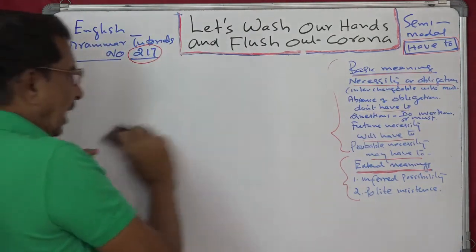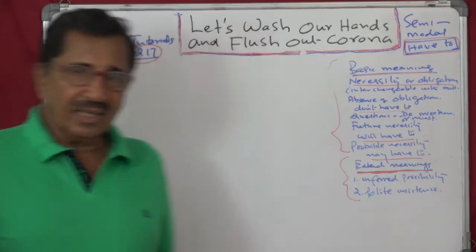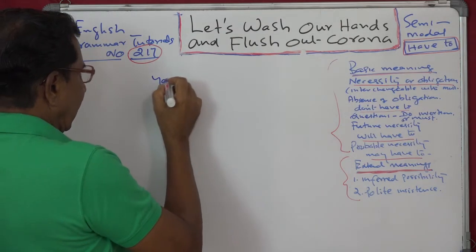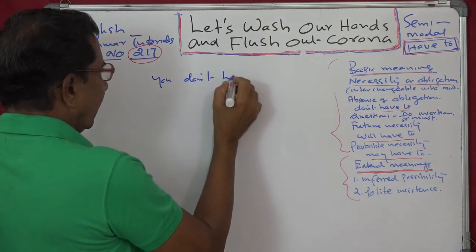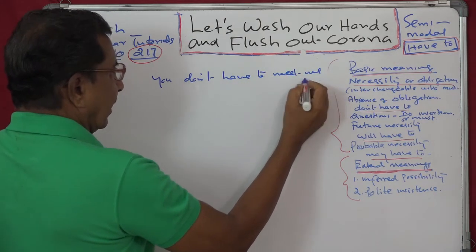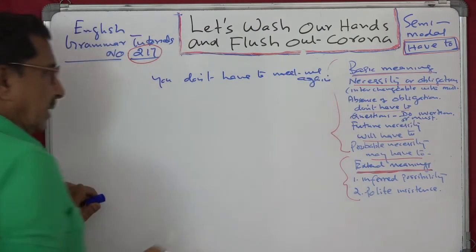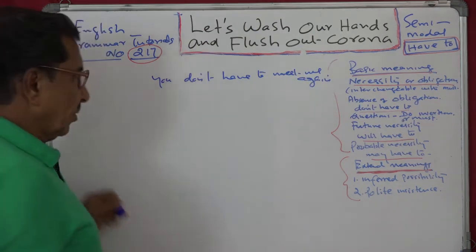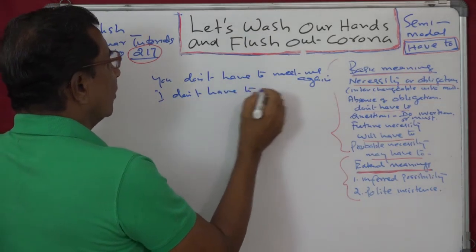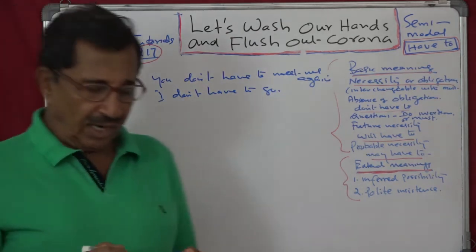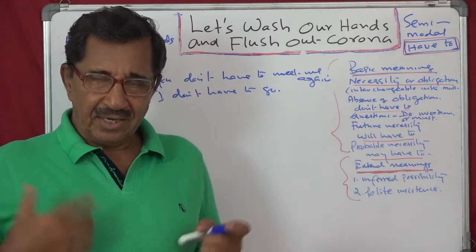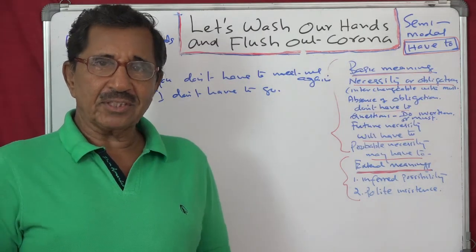Second point, absence of obligation. That is, you have to say don't have to. You don't have to meet me again. I don't have to go. My deputy will go. I don't have to go, but I need not go. That's the meaning. My deputy will go, or my assistant will go, or my secretary will go.